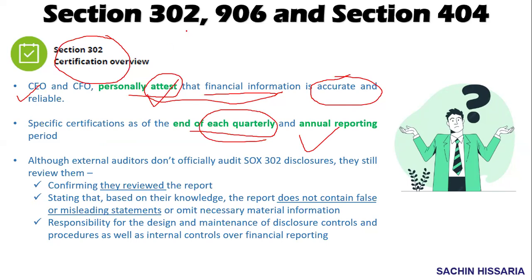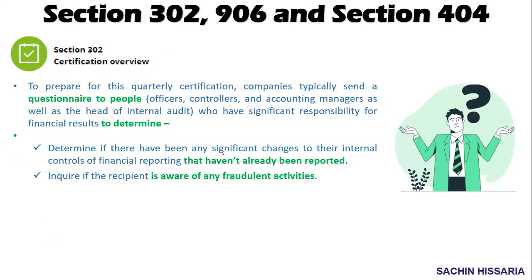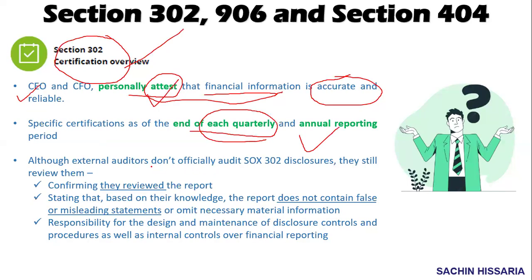So Section 302 applies to the CEO and CFO to personally attest the financial information. It has to be done on a quarterly basis, and also during the annual reporting. As an auditor, when you check SOX compliance, generally you check for this attestation and verify whether it includes the following things.